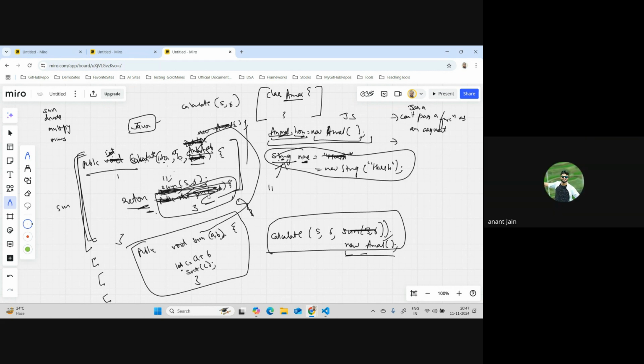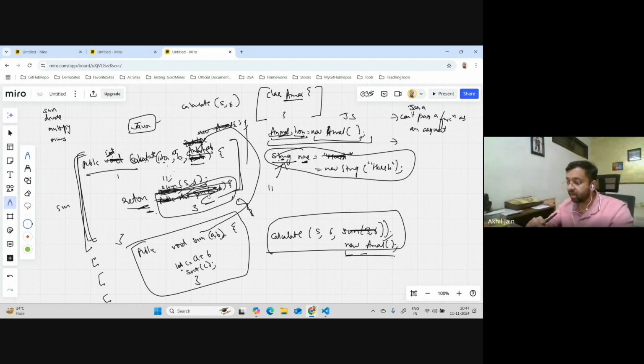So try to understand, in Java, you cannot pass a function as an argument to another function. So you cannot do this. You cannot say function and all that. You cannot write it here. Second of all, you also cannot return a function from a function.